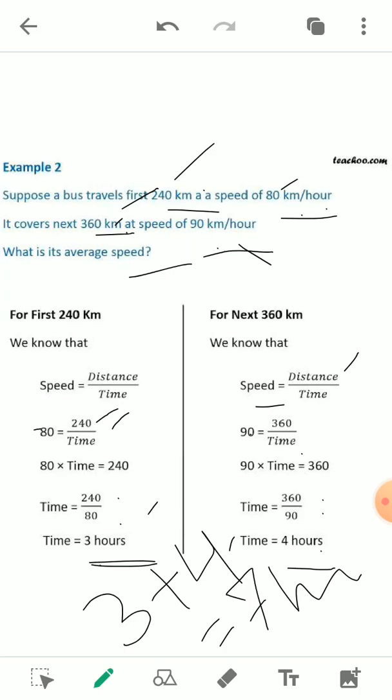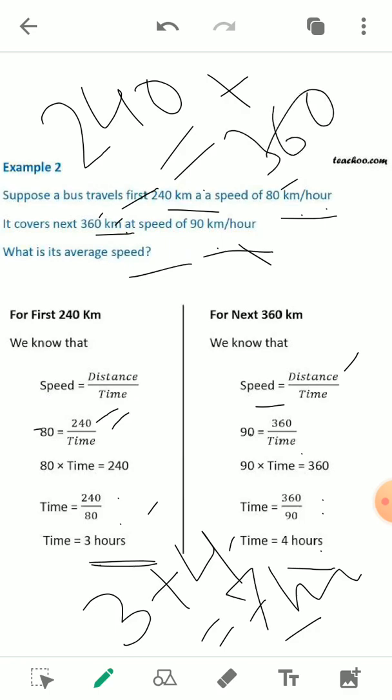So total time taken is 7 hours, and total distance traveled will be equal to 240 plus 360, that will be equal to, sorry, 600 kilometers.